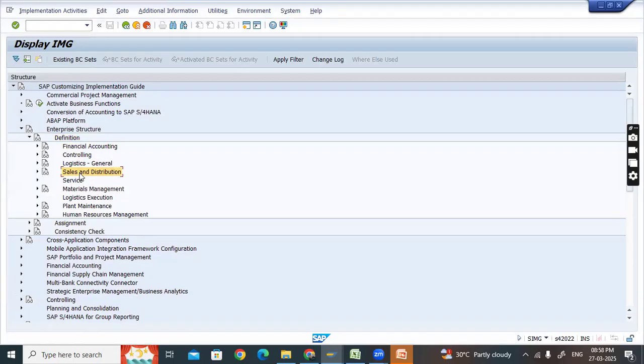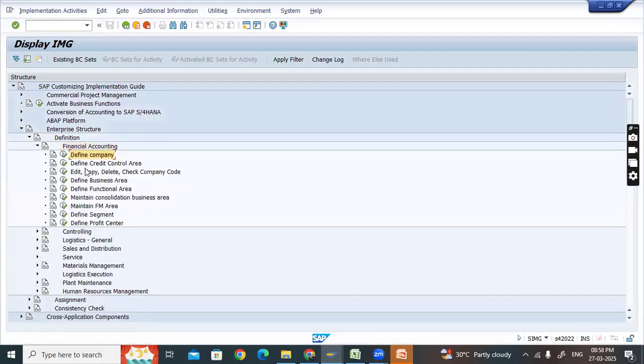Same way, every module will have its own organization structure. And for financial accounting, we will have company and company code, which is created here. And apart from that, based on the requirement, we will create the business areas and the segment.